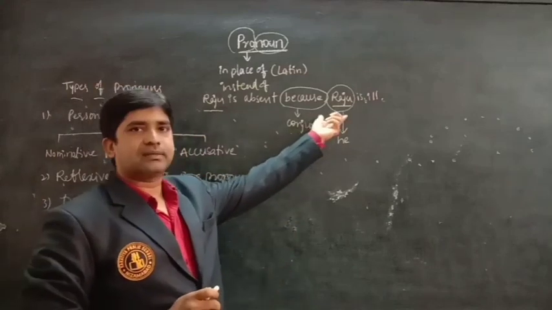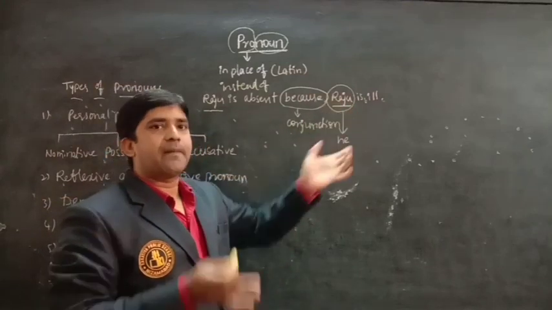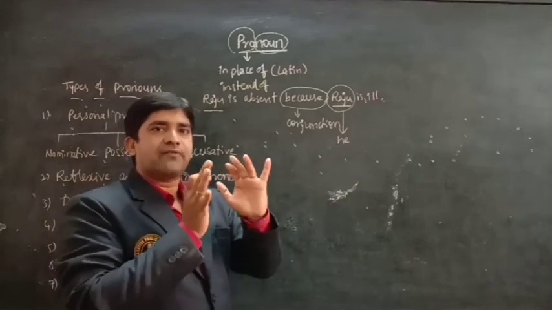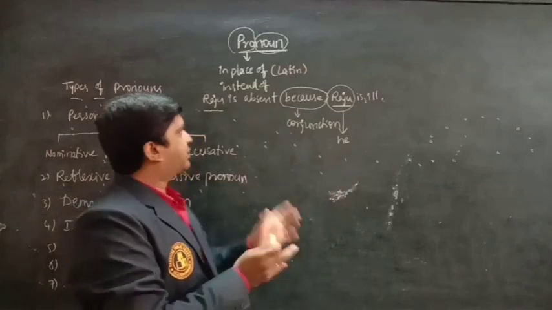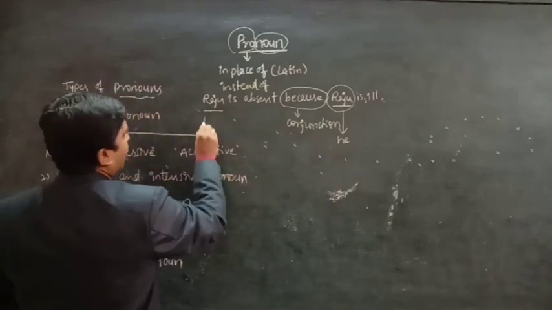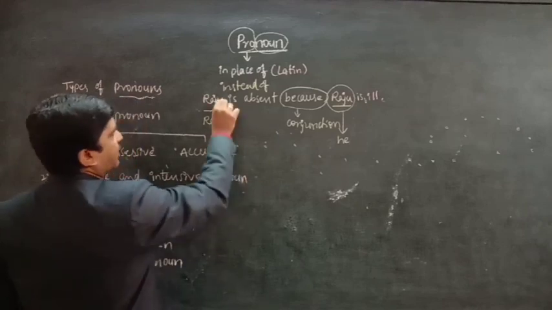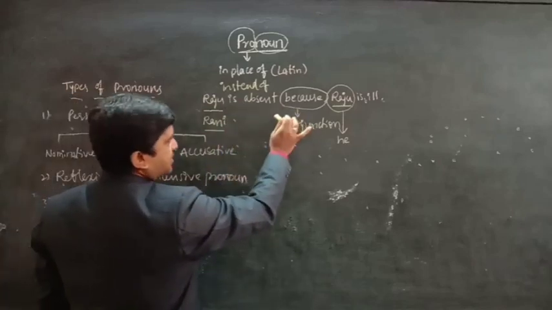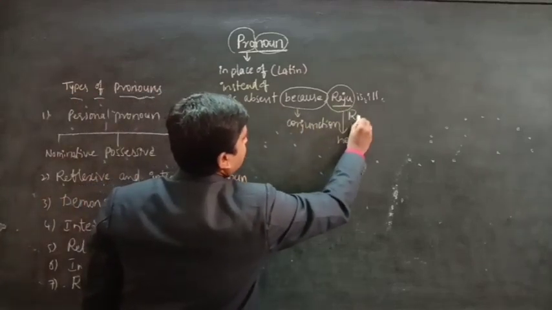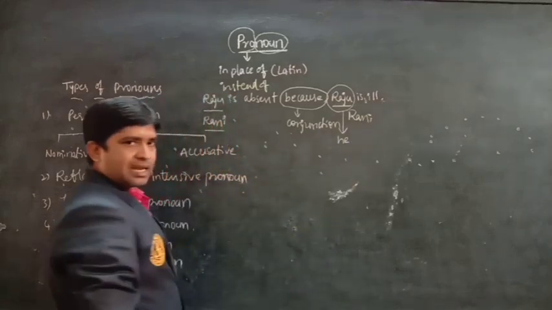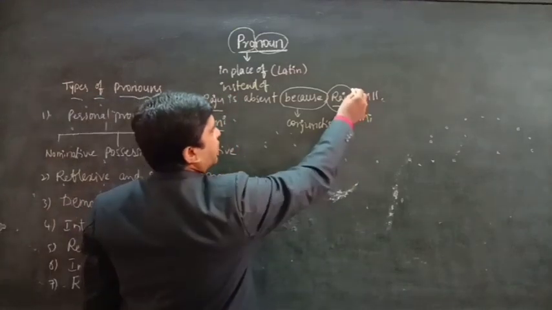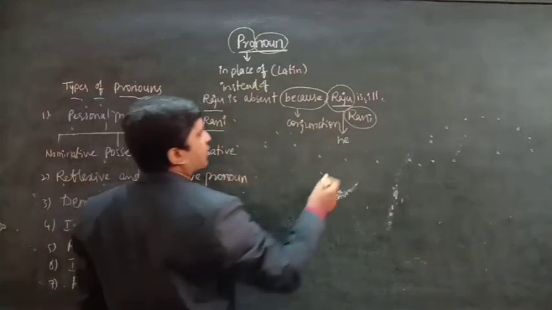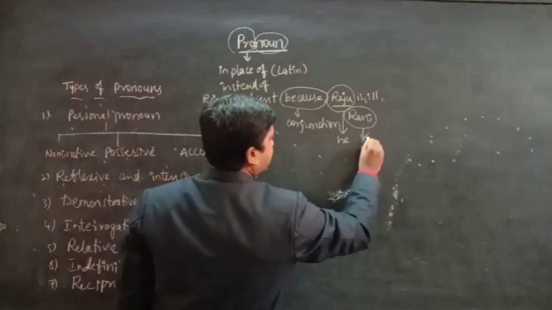When we are using male, we are using he. When we are using female, we use she. Just change this sentence. Here, in place of Raju, I have written Rani. Rani is absent because Rani is ill. Here, for changing this noun, we have to replace it with a pronoun. We have to write she.